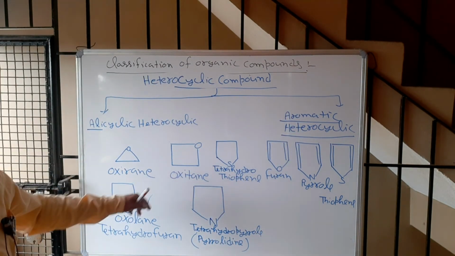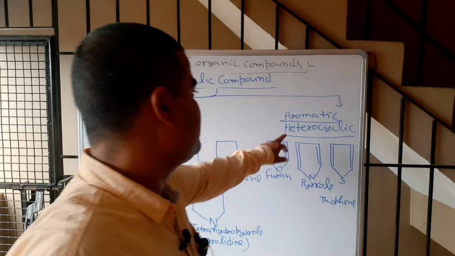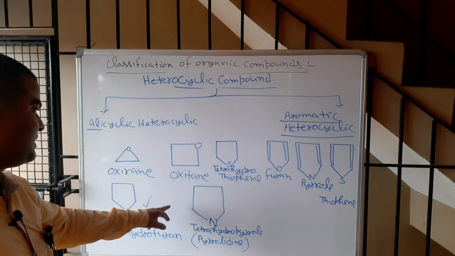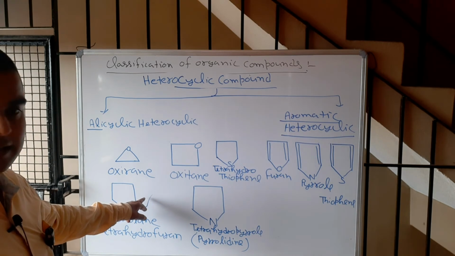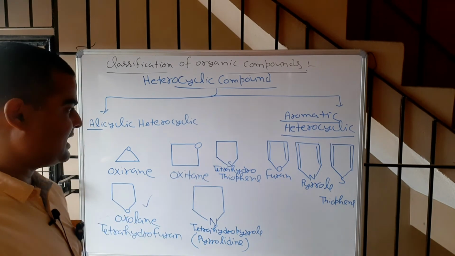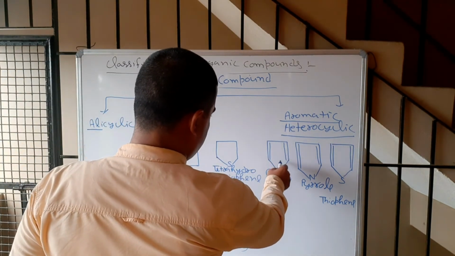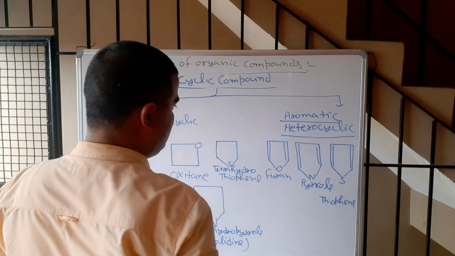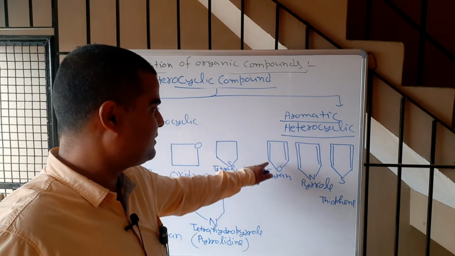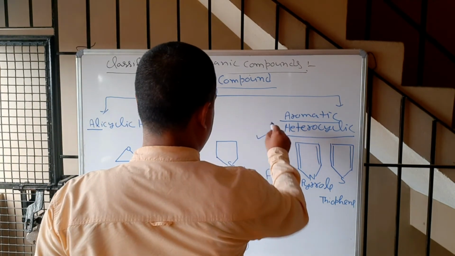So this I am removing. Now see, aromatic heterocyclic. This is alicyclic, correct? If we put a pi bond here, see, pi bond, and 2 electrons are already there, it will be completely conjugated and it will have 6 pi electrons, following the Huckel rule. So this is aromatic.